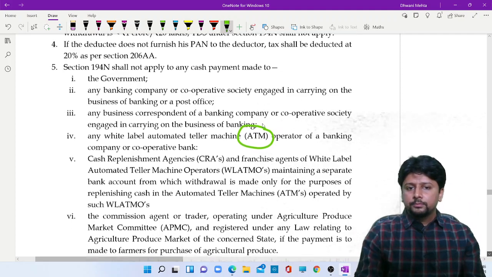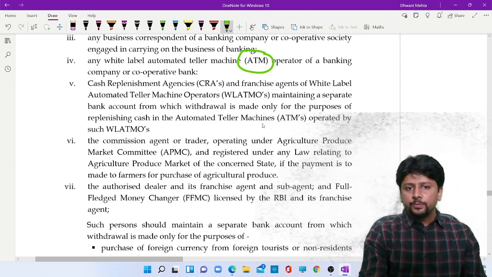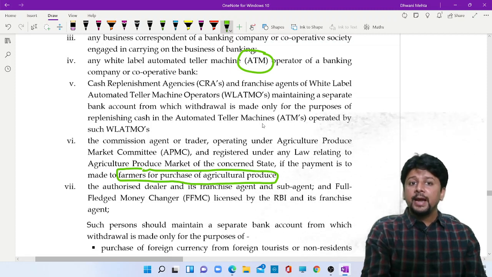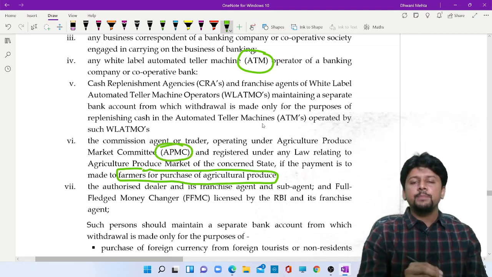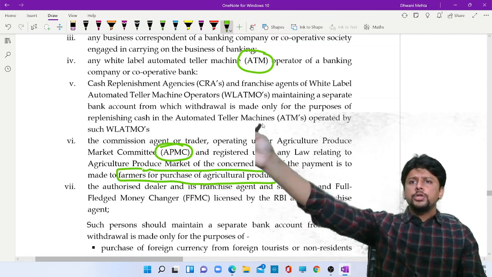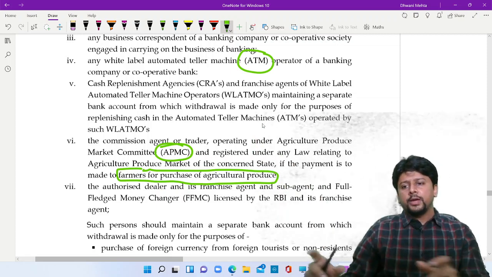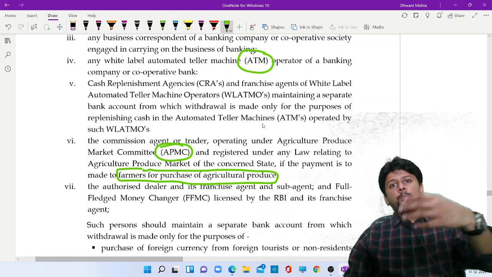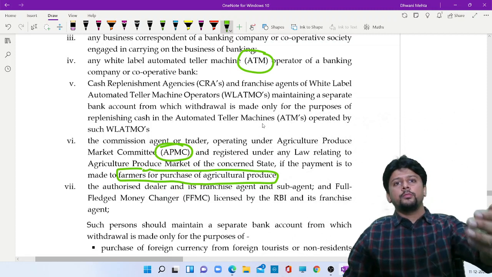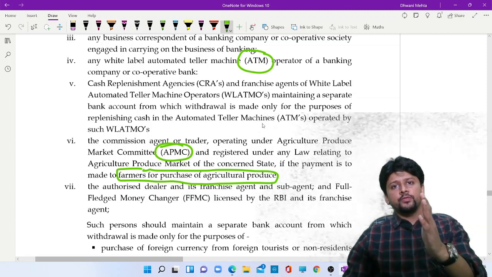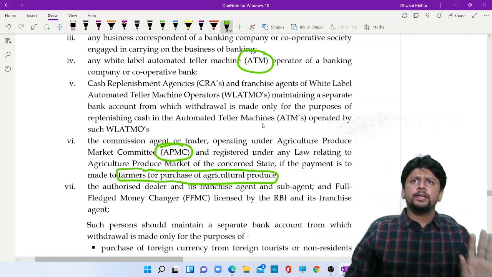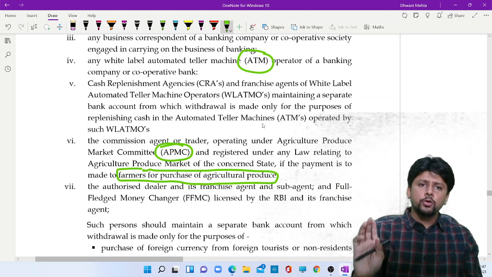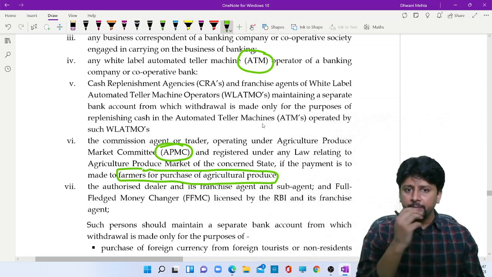If you are going to make payments to farmers for purchase of agricultural product and you are registered under APMC, like in New Bombay, there is a locality called Vashi, where there is an APMC market. So when you are making payment to farmers, you might have to pay them in cash, and your yearly amount of cash withdrawn can go above 1 crore. Then there will be no tax deducted under this section. You are making a payment to farmer. You have to submit certain documents, and TDS will not be done by that bank.